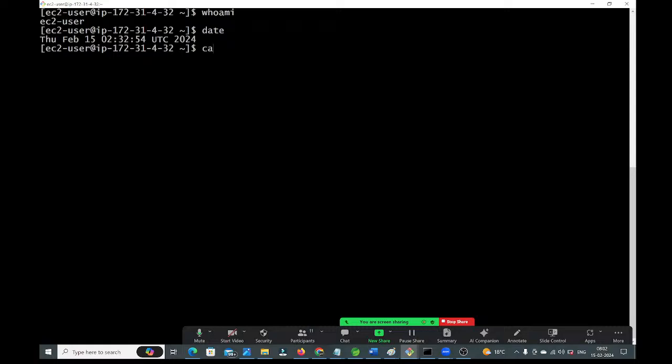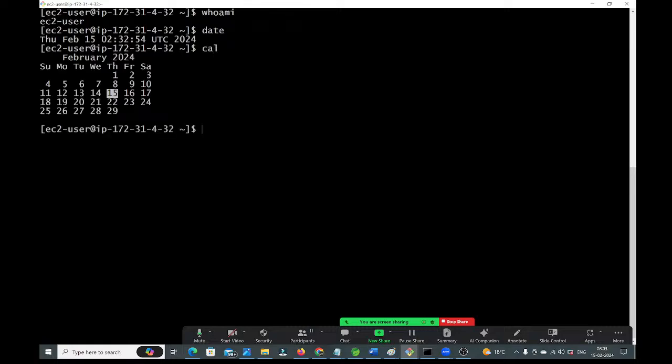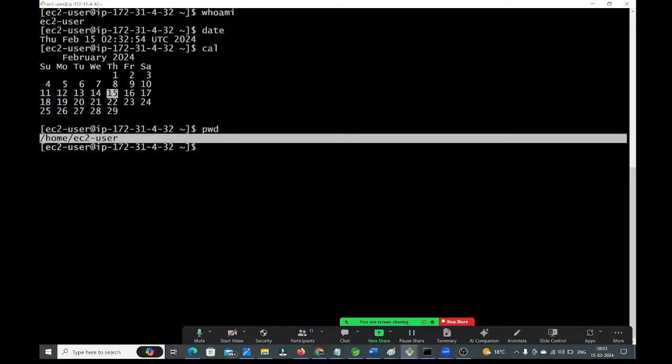I want to see the calendar. Right here you can use the cal command. It is giving the calendar, guys. And I want to see the present working directory, currently where I am, right? For that, run the pwd command. See, it is giving that currently you are in the home folder, the EC2-user folder.